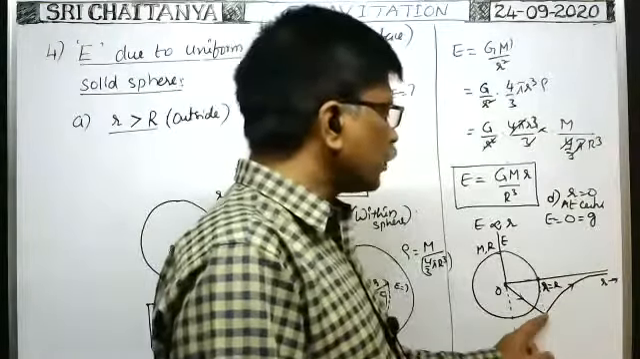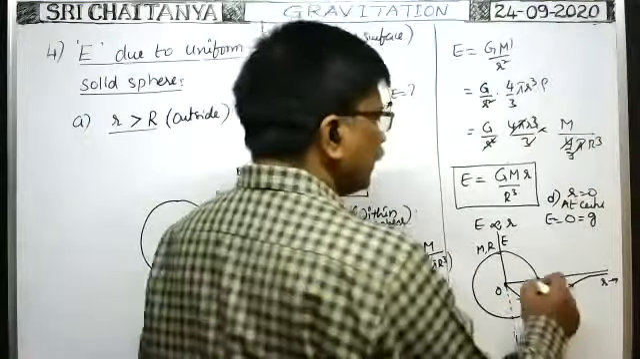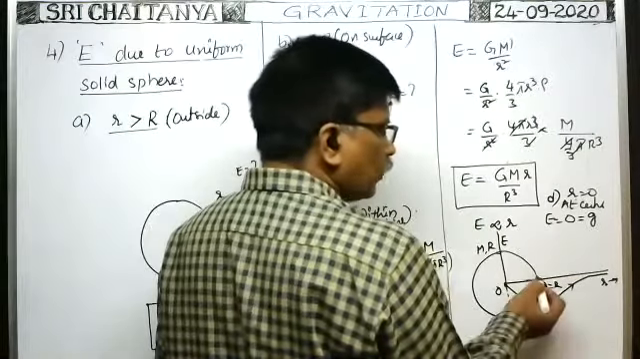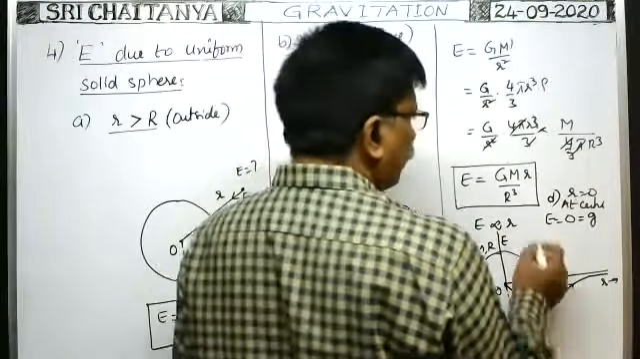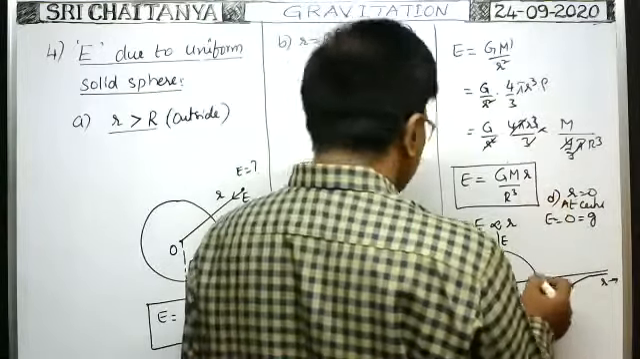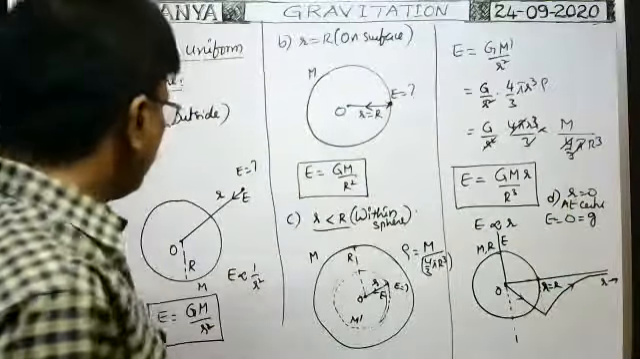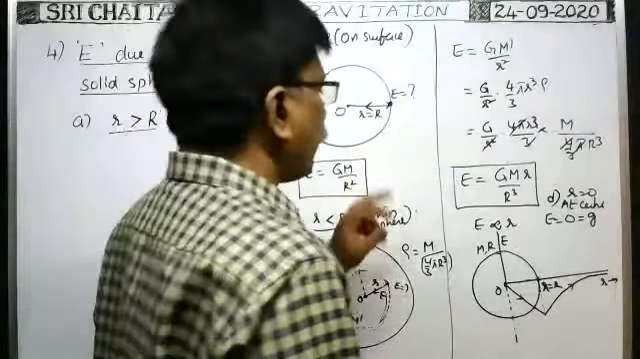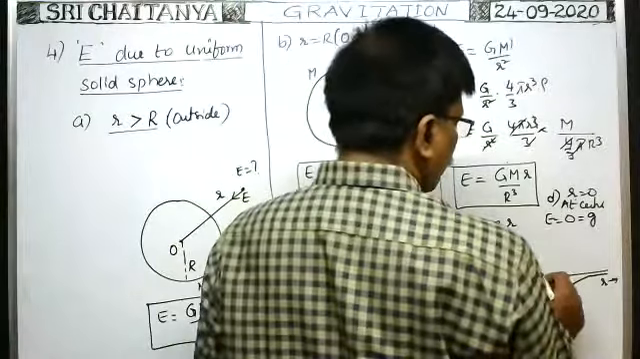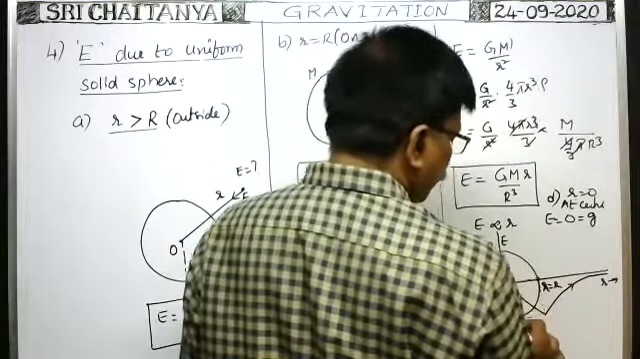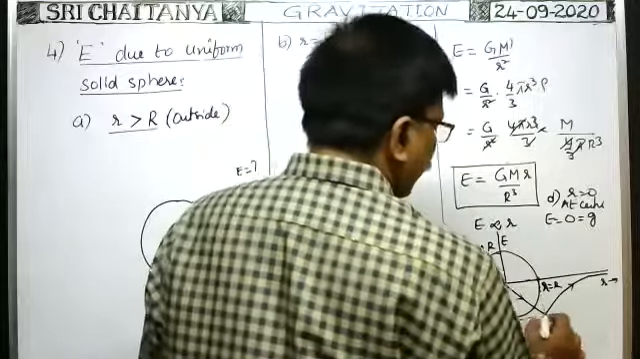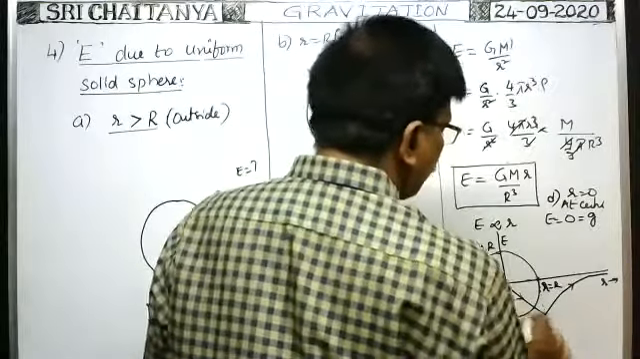So exactly at this point, when r is equal to capital R, the intensity of gravitational field is a negative value. Sorry, what is the value we got here? On the surface, GM by r square, that is GM by capital R square. This is the maximum value. Exactly at this point, the intensity of gravitational field is maximum, but in the opposite direction.